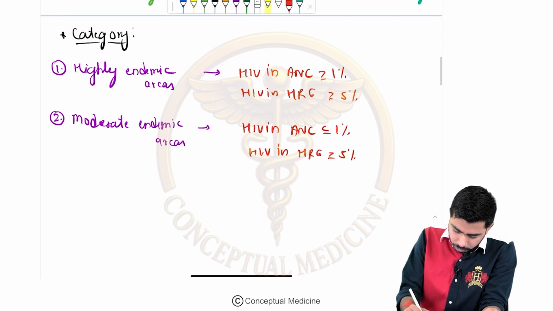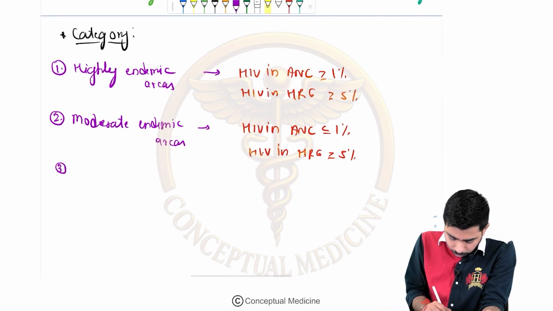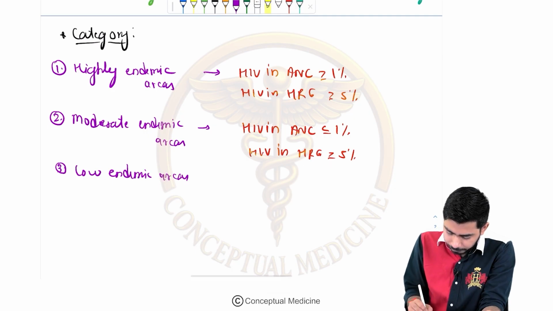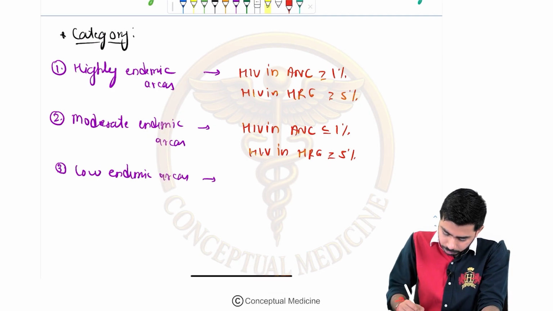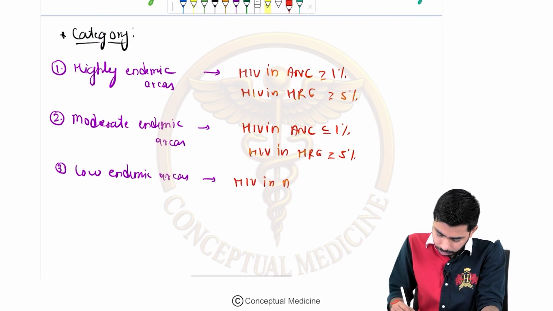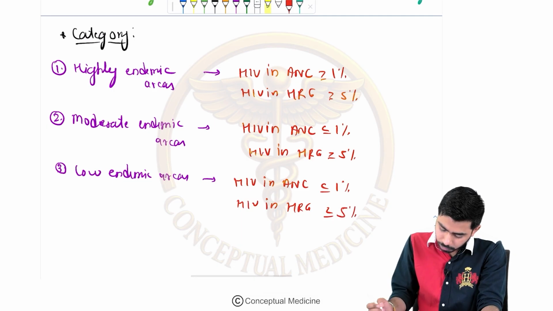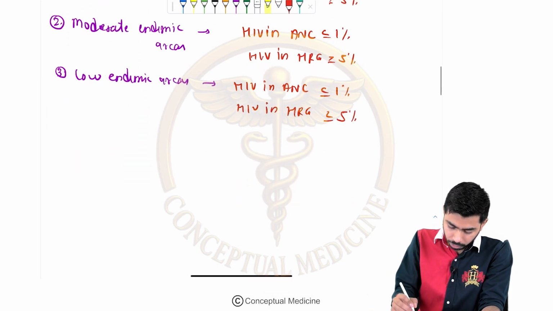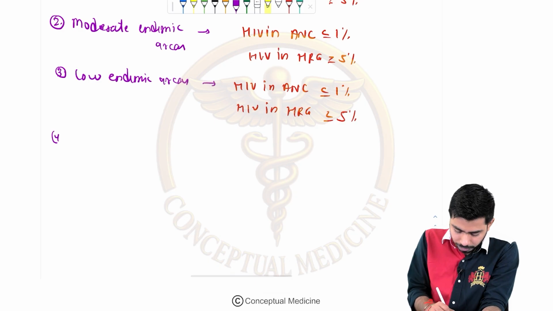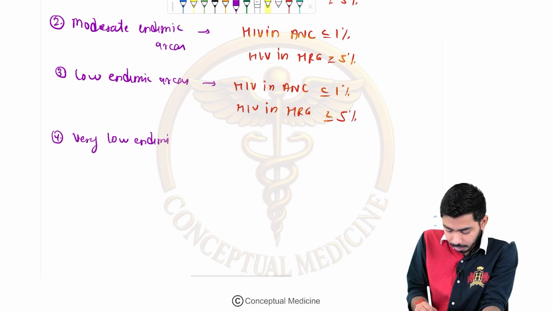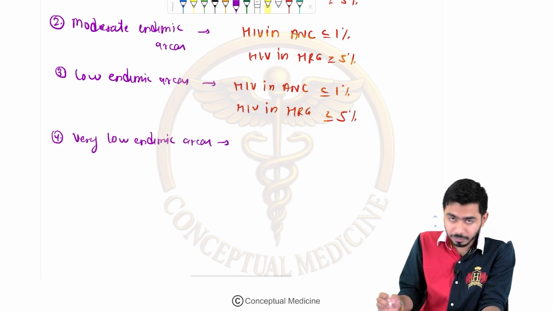The third one which we shall talk about over here is the low endemic areas or the low prevalent areas, right? So here we shall be talking about HIV in the ANC female reducing to lesser than or equal to 1%, and HIV in the high risk group people also decreasing over here, that is less than or equal to 5%, right? Then we shall be talking about the fourth category, that is the last one, the very low endemic areas or the very low prevalent areas, where very low prevalence is there as far as HIV is concerned.